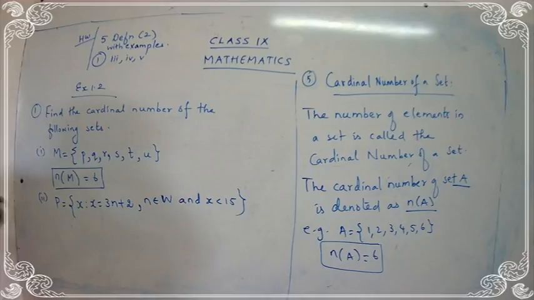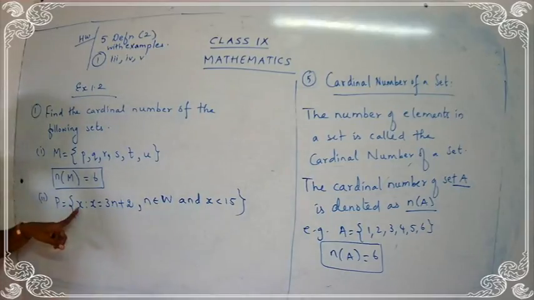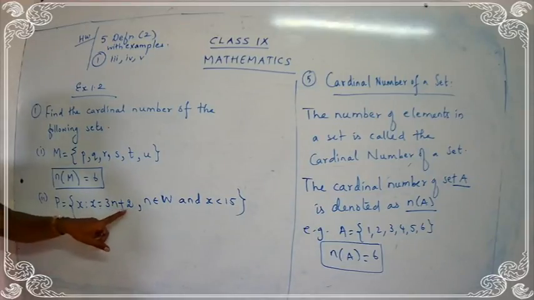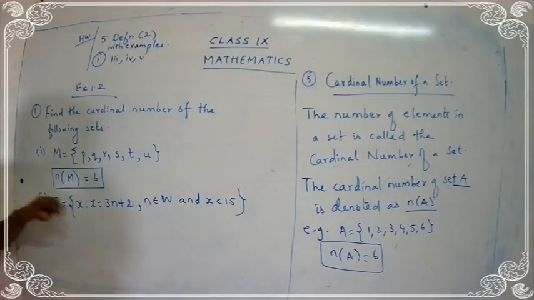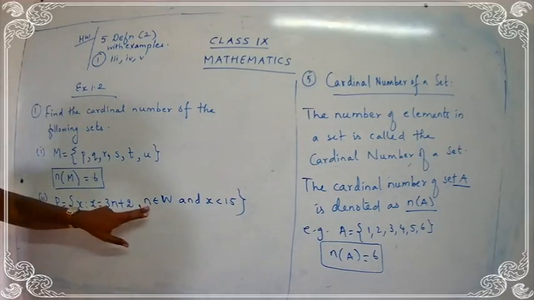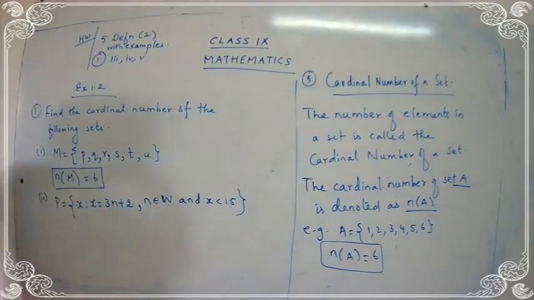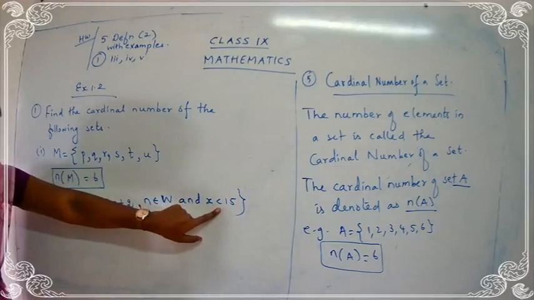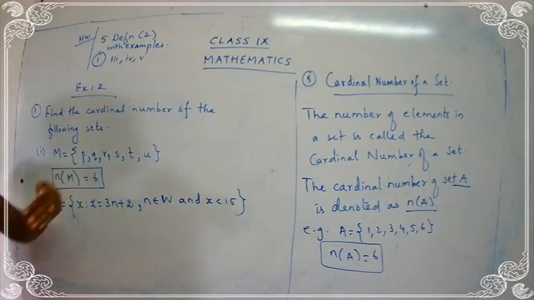Okay, now see the condition. What are we going to find? We are going to find x. What is the formula for x? 3n plus 2, n belonging to W. What is the meaning of W? Whole numbers. What do you mean by whole number? The number starts from 0. So you are going to take the value for n from 0. And x is less than 15. So we want a number less than 15.